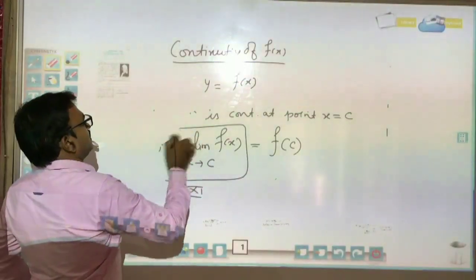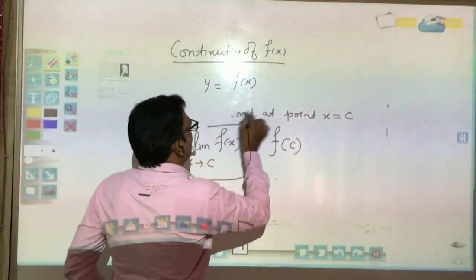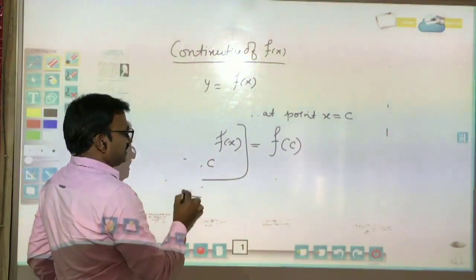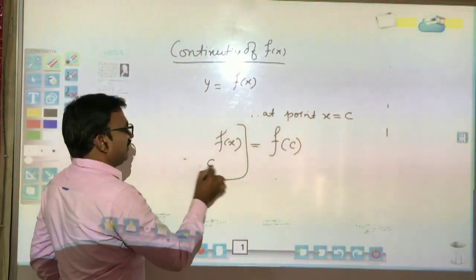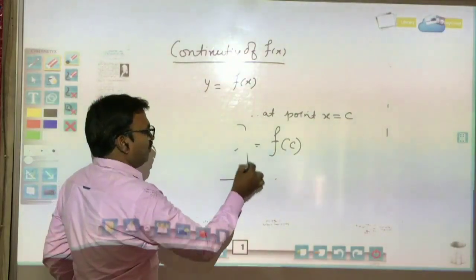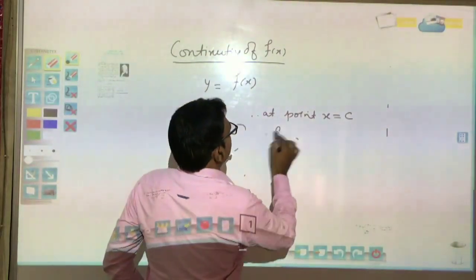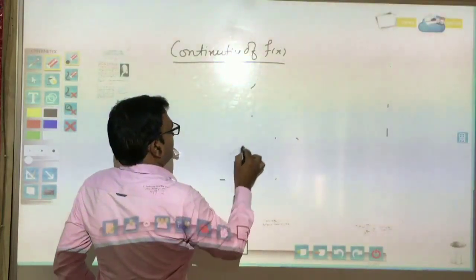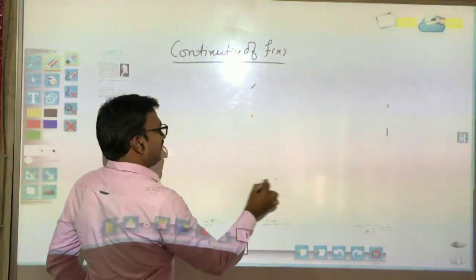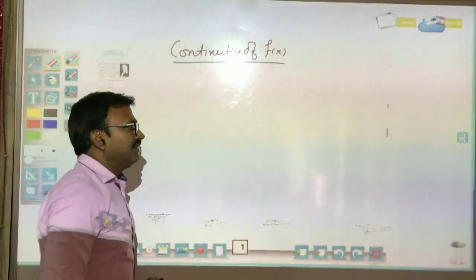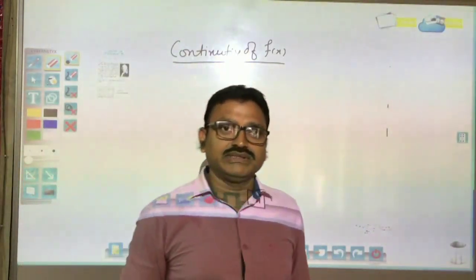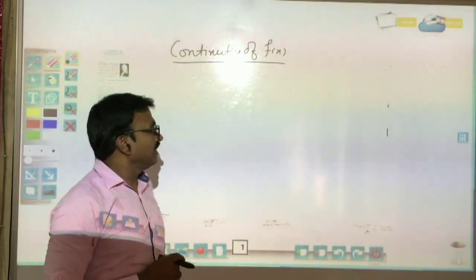We will recall some formulas of limits also, and how we say the limit of a function exists at any point. This limit concept which we have read in class 11 will be the base for continuity of function now in this year, class 12th.